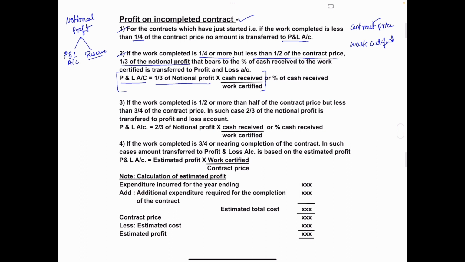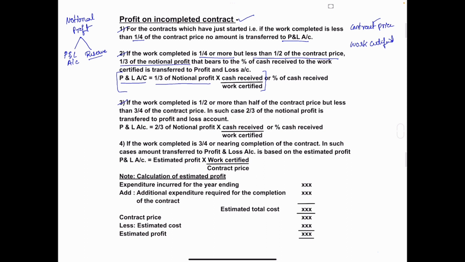In the second condition, if the work completed is one-fourth or more, but less than half, then of the notional profit amount, one-third in relation to the percentage of cash received is the amount transferred to profit and loss account, and the remaining to reserve.